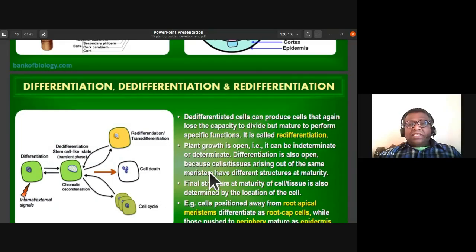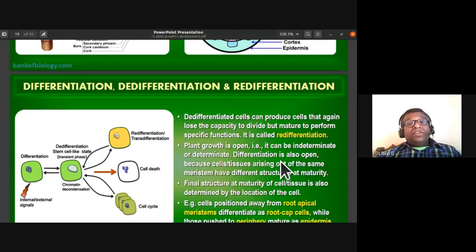They are all arising from the same meristem, but they have different structures at maturity. That is what you have to remember. Plant growth can be growing throughout its lifetime, or it can be definite, like in the case of biannuals and annuals. So their growth is definite.